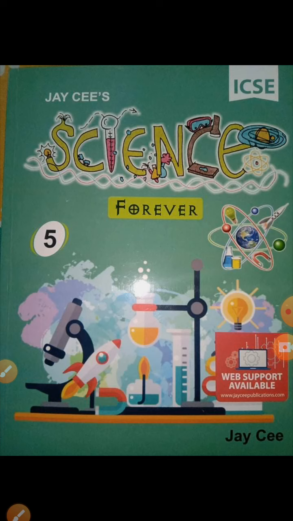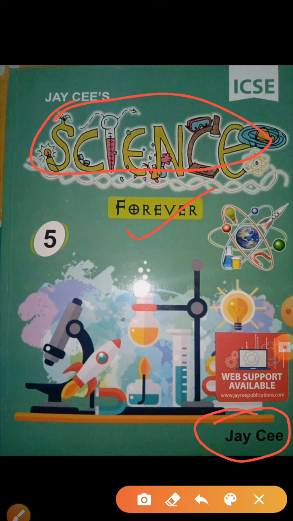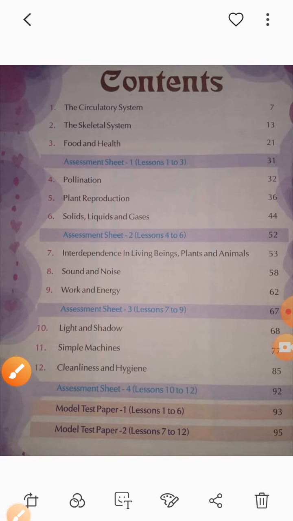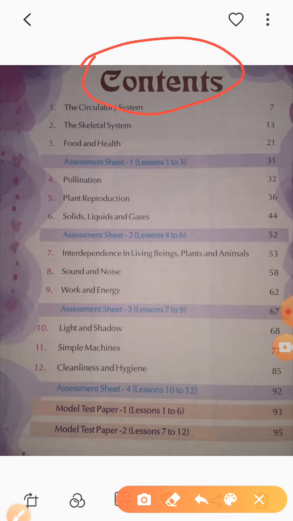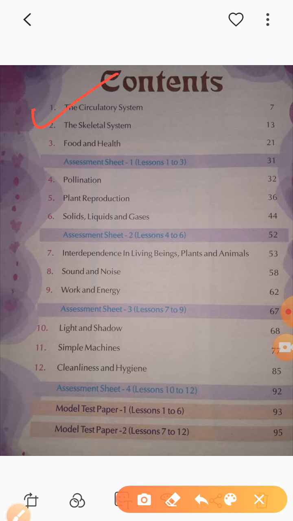First of all, let me introduce you with your book. This is the front of your book. Your book name is Science Forever by Jesse Publication. Now, these are the contents of your book, and the first chapter is the circulatory system.